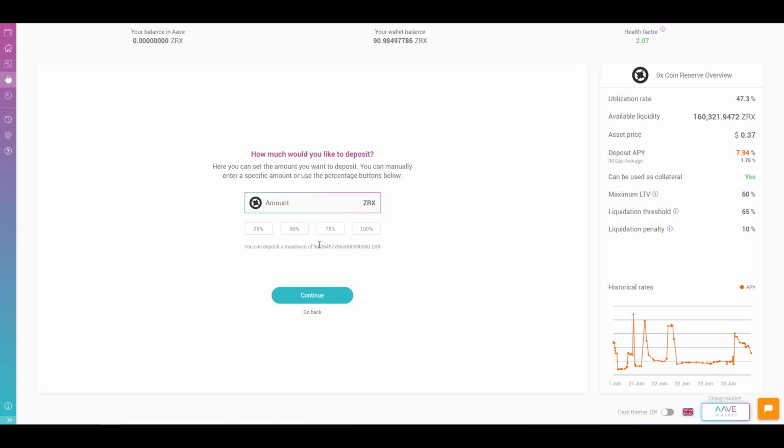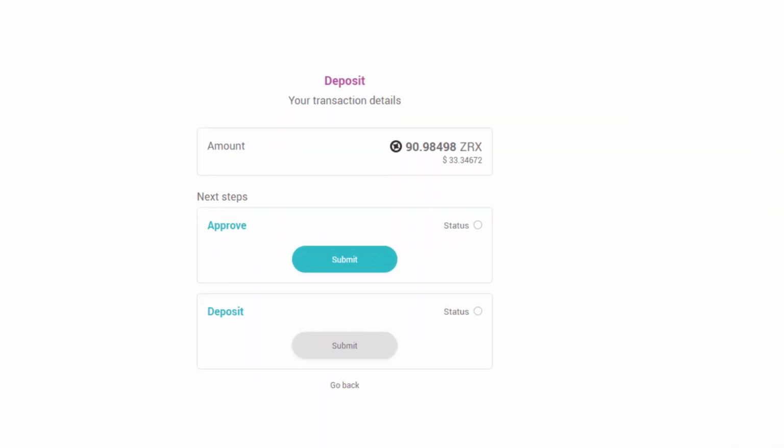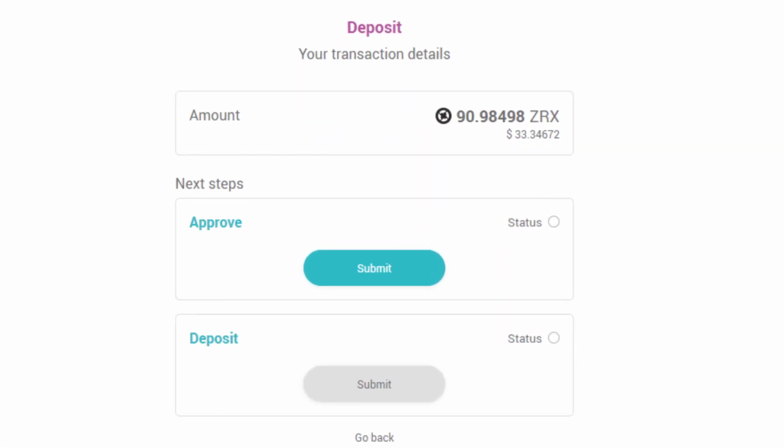So I'm going to go ahead and deposit 100% of my tokens. Whenever you're dealing with DeFi protocols or platforms, there are 2 steps you have to take before a transaction gets executed. The first step is to approve the interaction that you're having with the DeFi protocol. Then it proceeds to ask you to do another transaction which approves the deposit, so the actual transaction that's being committed. And you can actually do this simultaneously, but it still happens in sequence.